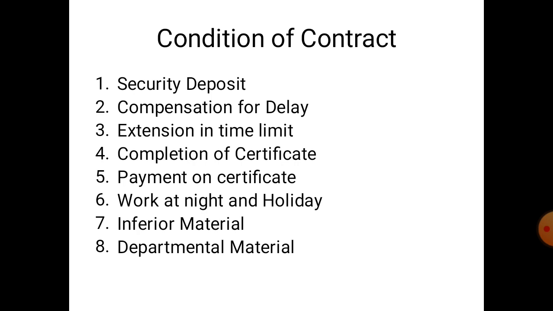Now the third type of condition of the contract is extension in time limit. These clauses indicate the circumstances under which an extension of time may be granted to the contractor by the owner.